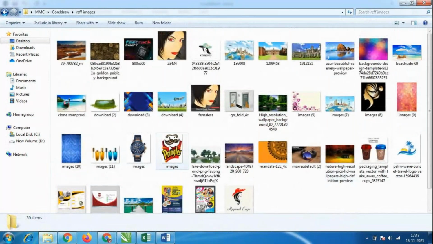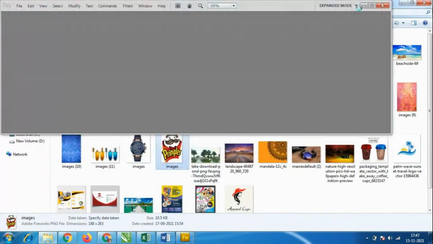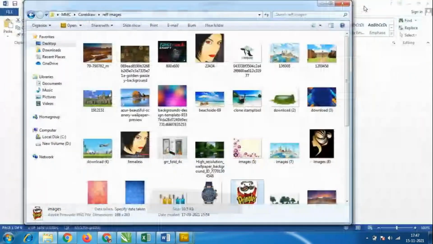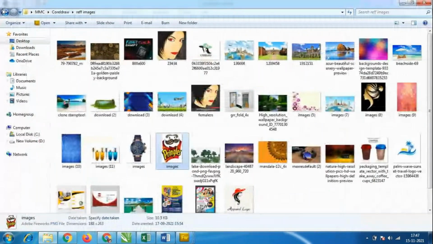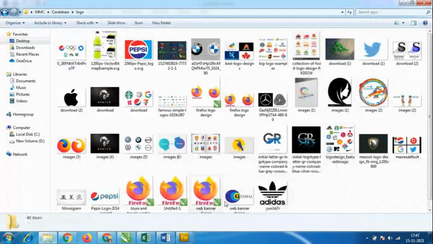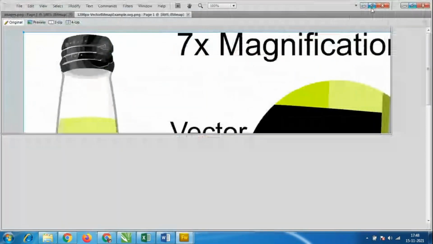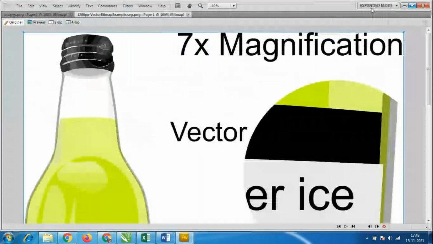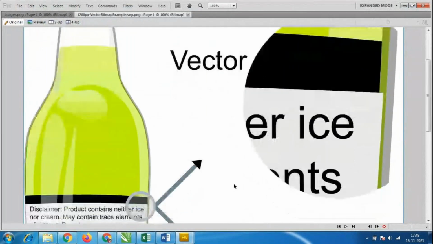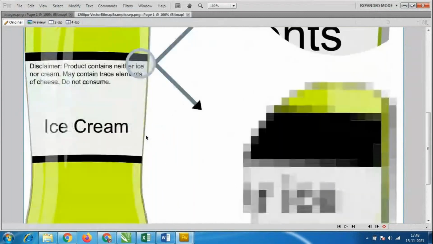Here we have so many images, completely done by our own work. We have so many logos; my students did all these things. This is just an example of vector versus raster or bitmap. If we use images here, it looks very blurry like this.